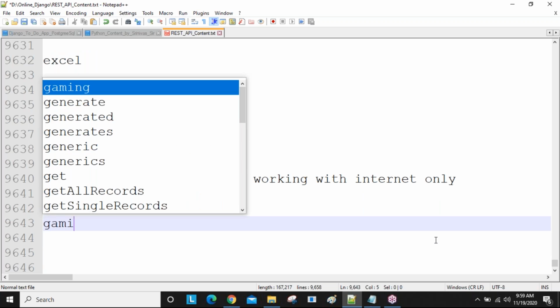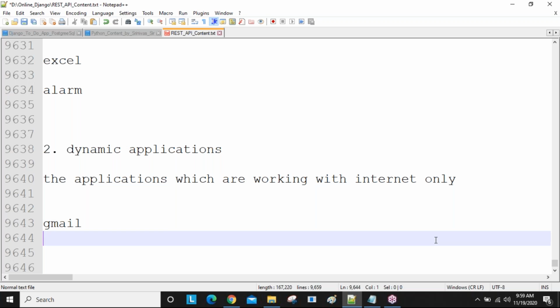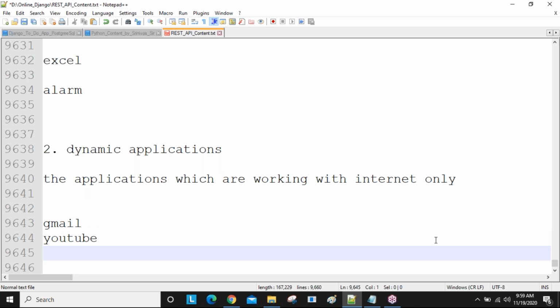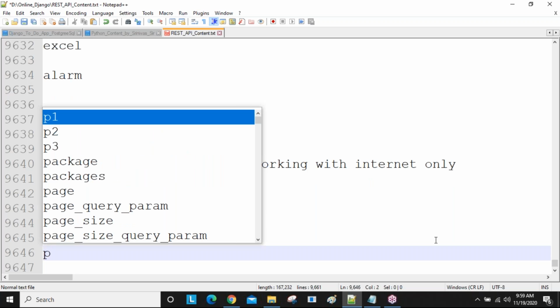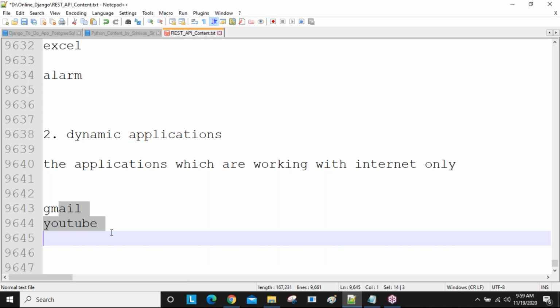For example, in our mobile, Gmail application is there, YouTube application, WhatsApp, PhonePe, Paytm. Okay, so a number of applications are there: Gmail, YouTube, WhatsApp, Facebook, PhonePe, Google Pay. Like these all things are working with the internet only. Without internet, we are unable to use this Gmail application, YouTube application. So these applications we are calling dynamic applications.